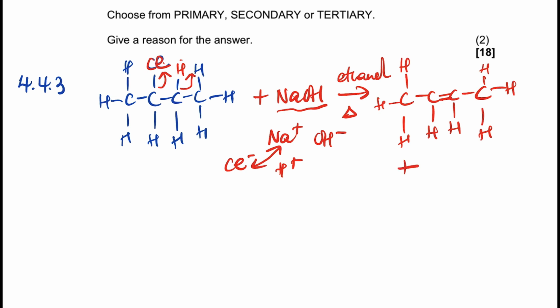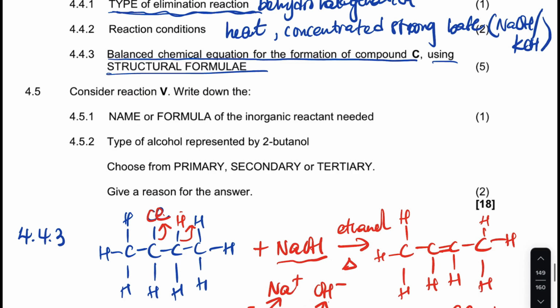So this alkene is going to have a salt, and what else? It's going to have what? This hydrogen ion is going to be attracted to the hydroxyl and form water. So it's going to be water like that, right? That's the byproduct. I hope that makes sense.